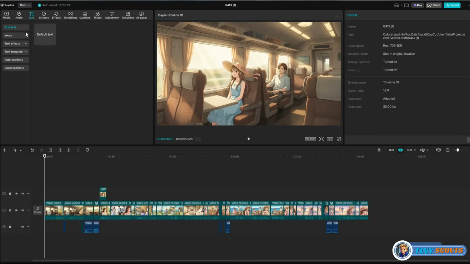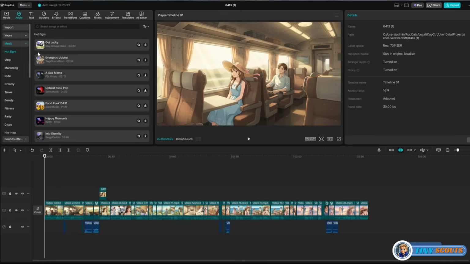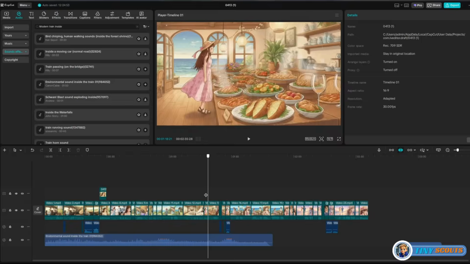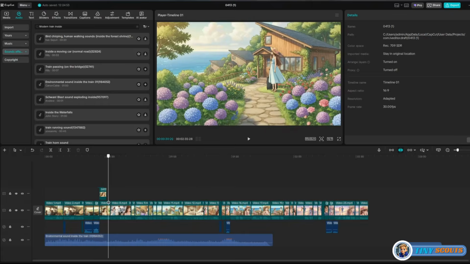Next, let's add background music and sound effects. Go to the audio section and choose music or sound effects. Browse or search for sounds that match the mood of your story. Drag your selected audio into the timeline below your video clips.